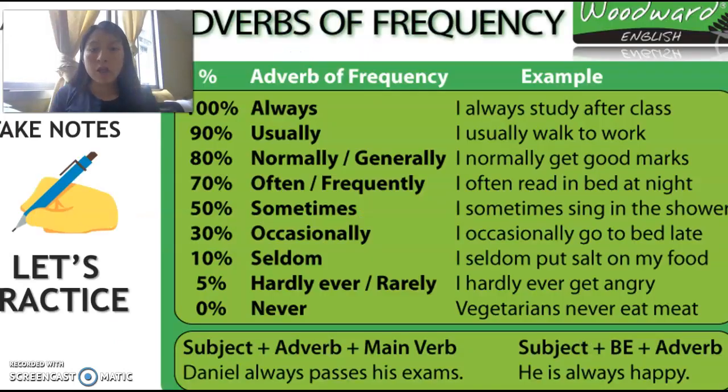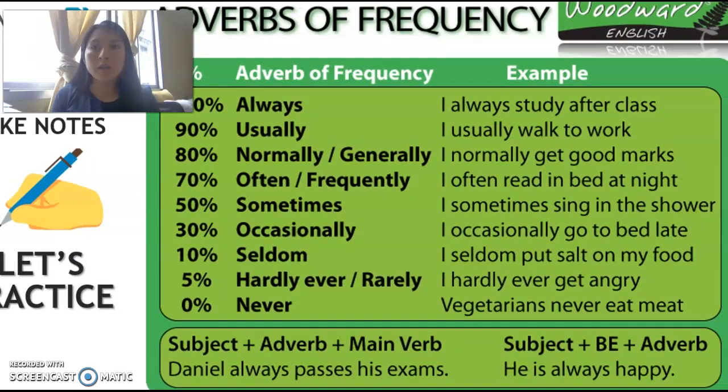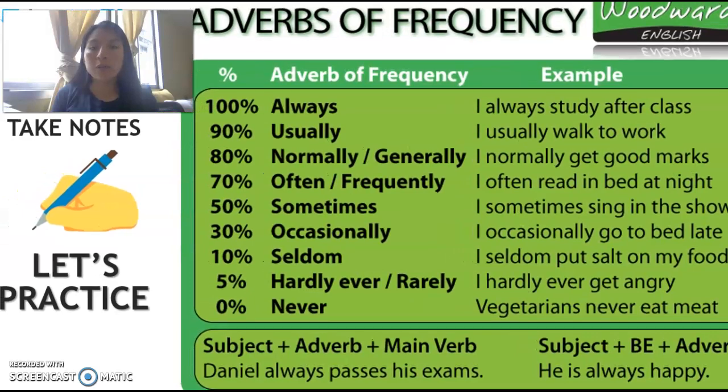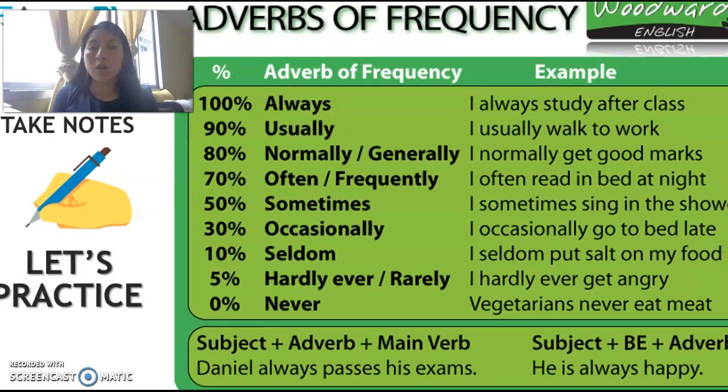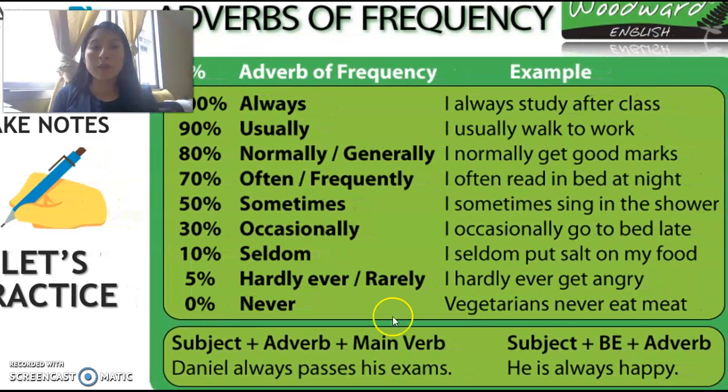In this chart, we have all of the adverbs of frequency that we can find in English. You can take notes, okay? So pay attention. What we have here are adverbs of frequency from 0% to 100%. Let's start with 0. Here we have one adverb of frequency, which is never. Never is like saying 0% of the time. Okay, the next is hardly ever or rarely. Do you see? Then we have seldom.